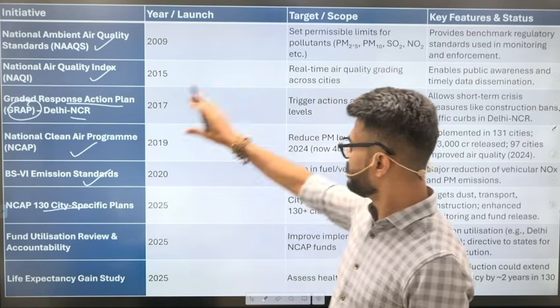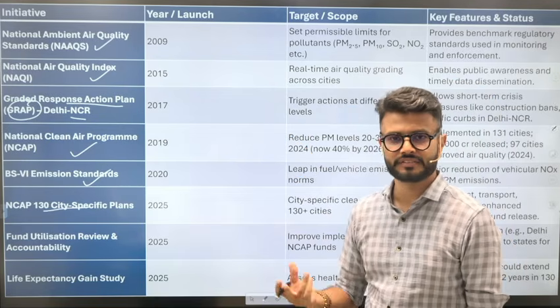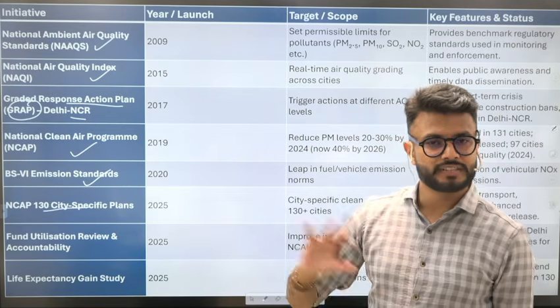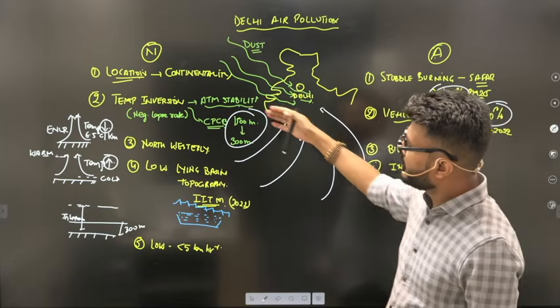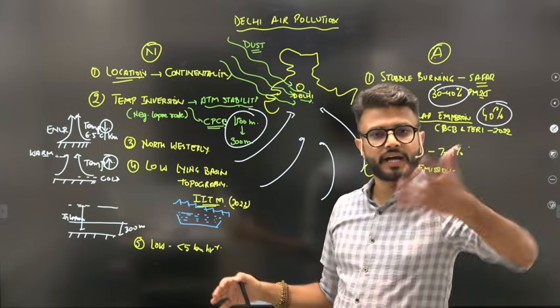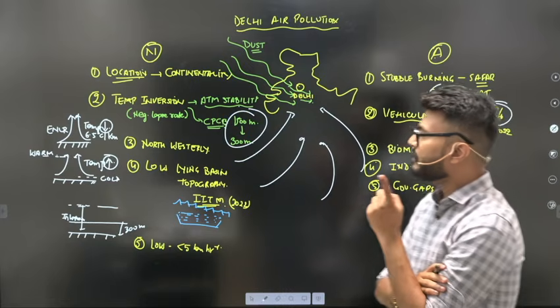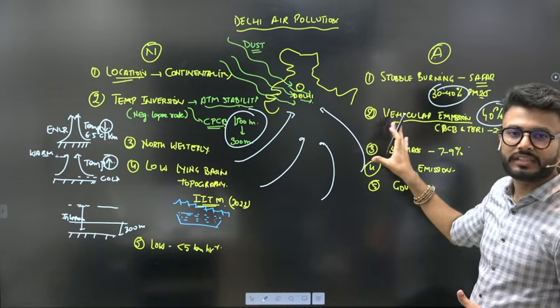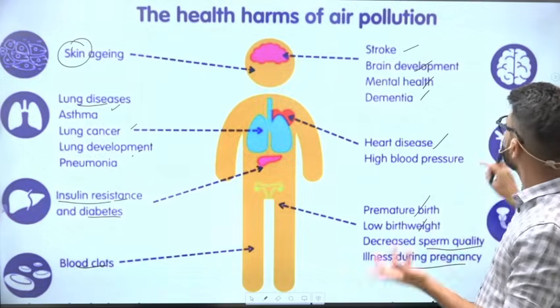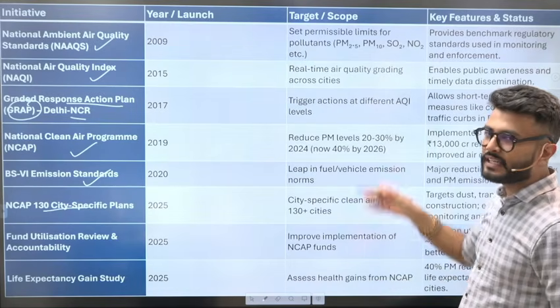So you just have to memorize a few things to write in your answers, just factual details. That is all. In this topic, we have learned the natural reasons which lead to higher pollution in Delhi, and how the natural reasons aggravate the anthropogenic reasons. After that we saw the human health impacts and the steps taken and their present status.